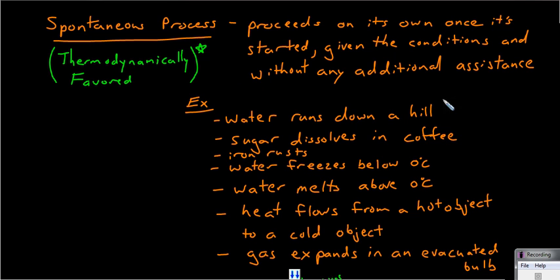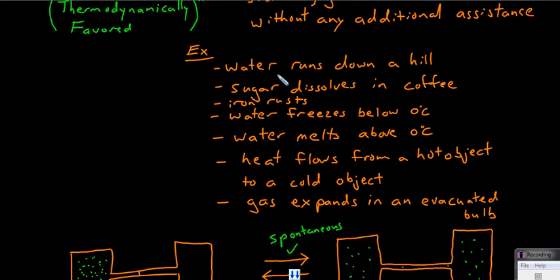So, as an example, water will spontaneously run down a hill. It spontaneously goes down. Sugar will spontaneously dissolve in coffee if you put it in the bottom of the cup. Iron will rust. Water freezes below 0 degrees Celsius. That is spontaneous if you have that condition, if you are below 0 degrees Celsius. However, if you're above 0 degrees Celsius, water will melt spontaneously. The reaction that occurs spontaneously depends upon the temperature and other conditions present.